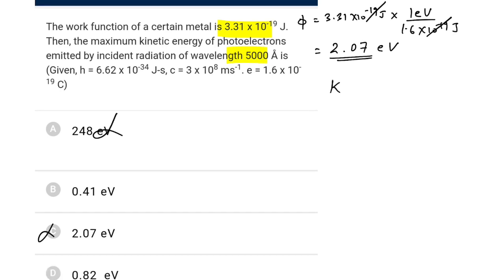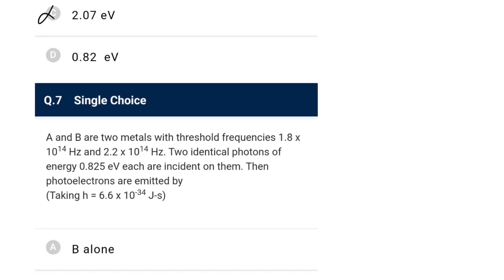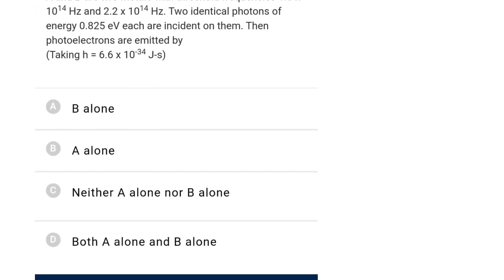Now K max is hc by lambda minus phi. Hc by lambda is 1240 upon nanometer. I do 1240 over 500 nanometer minus 2.07, so it would be 124 by 50, 12.4 by 5. That is 2.48. So 2.48 minus 2.07, wait a minute. So we are left with an option of 0.41 eV that is given, so go with option B. So just this chapter is all about calculations, as I always say to my students.